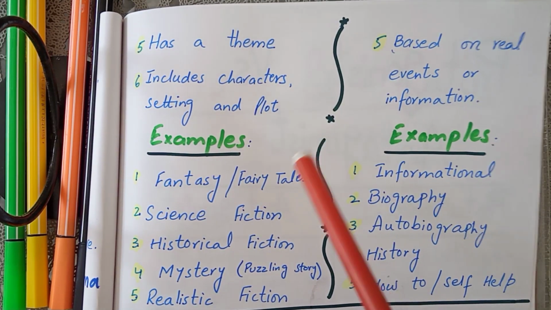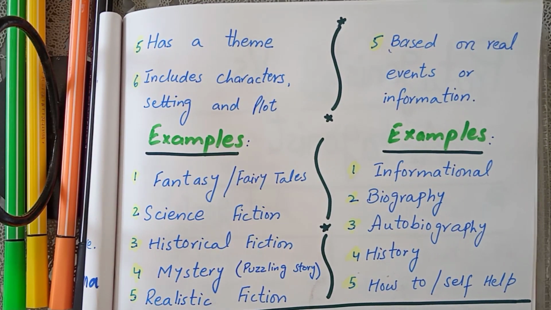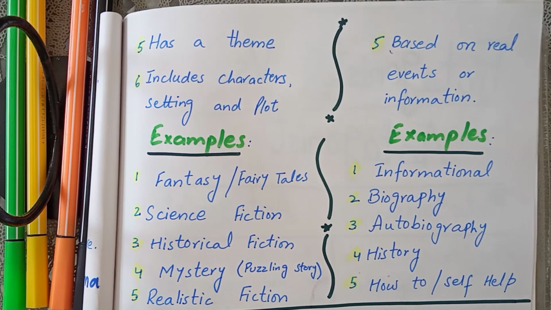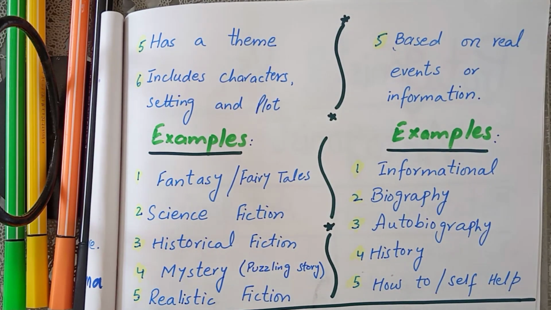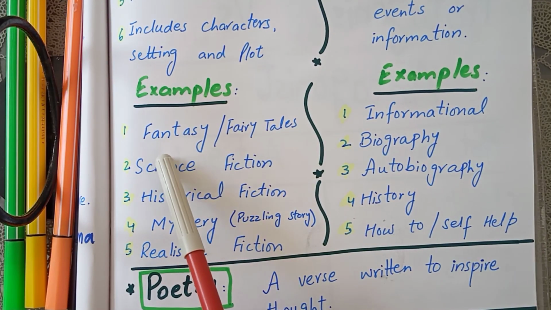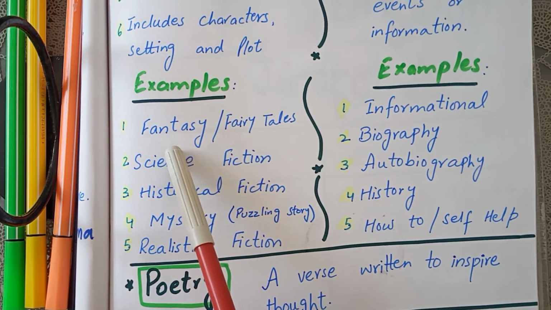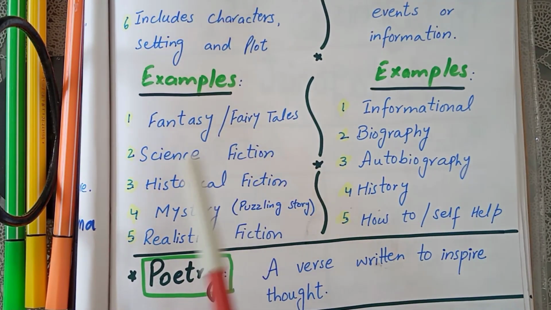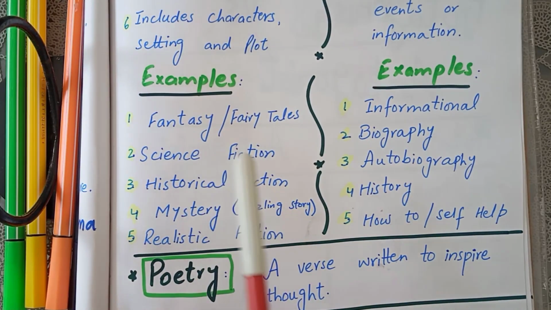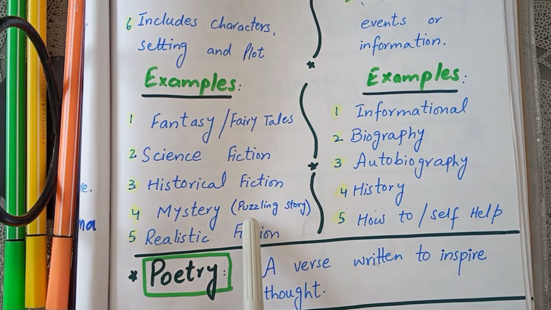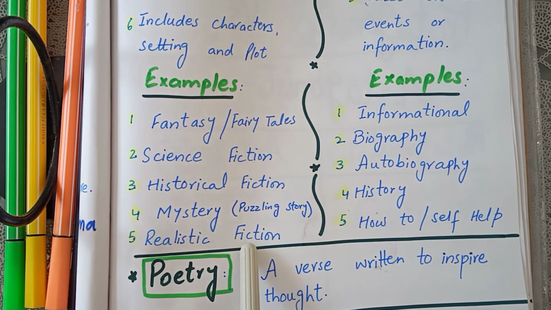Because some writers write stories that are based on fiction, and sometimes based on non-fiction. Let's say for example, fiction stories or text are like fantasy or fairy tales, science fiction, historical fiction, mystery, which means a puzzling story, and realistic fiction.